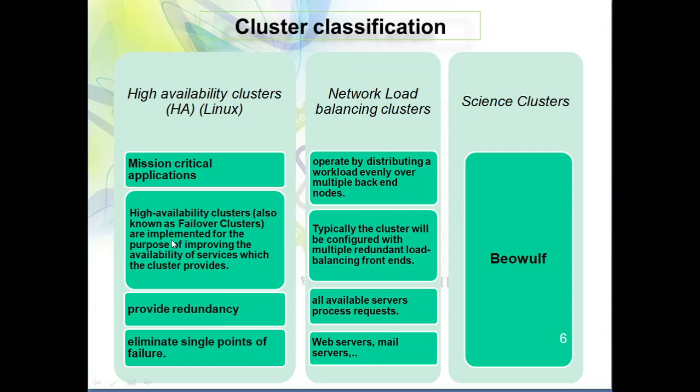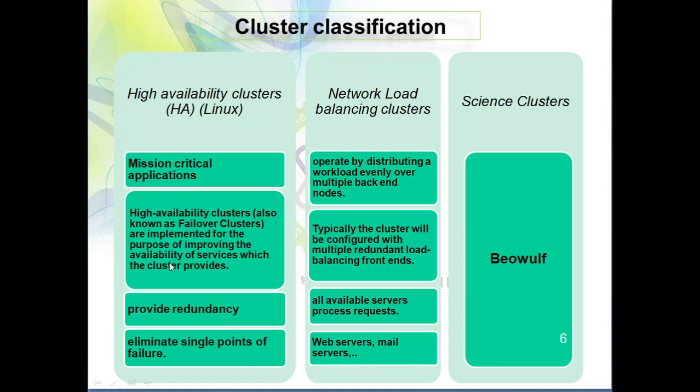Cluster classification. We are going to see that high availability clusters, HA, are used for mission critical applications. Network load balancing clusters are also used, and science clusters are also used. These are all different examples, and they need different types of clusters, and we can divide them into different classifications.